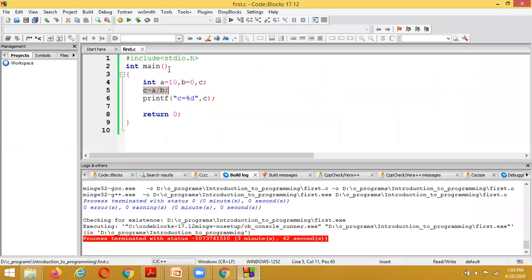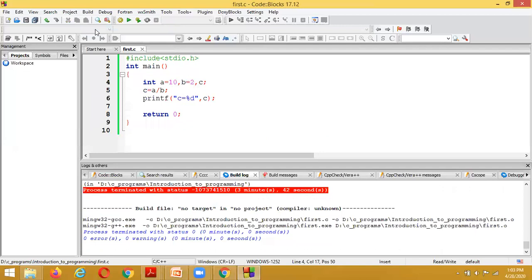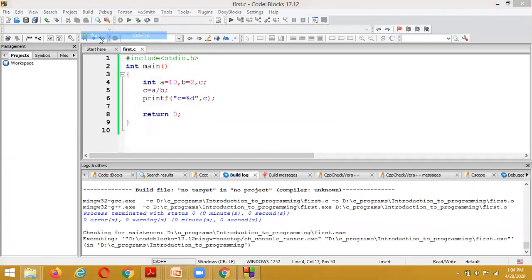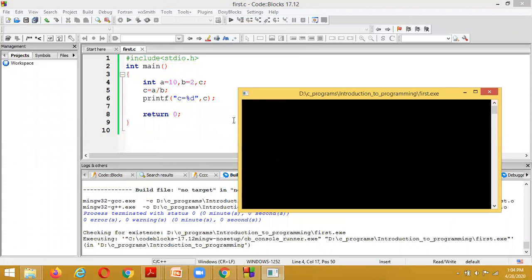And here, if there is no problem, if here I am indicating something like 10 by 2. Compiling means translating the source code into the object code, so we are using a compiler, and to translate the object code into the machine code, we are using an interpreter. By using the interpreter, the object code is going to be executed on the machine, and the machine gives the output back to the user as c is equal to 5.